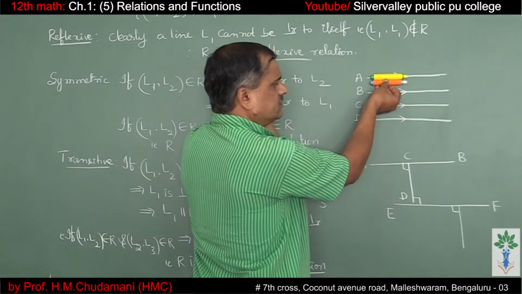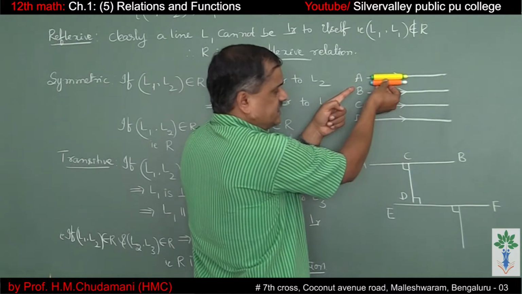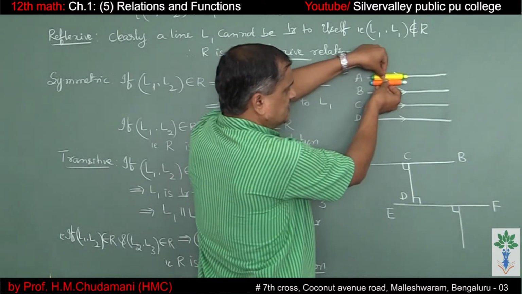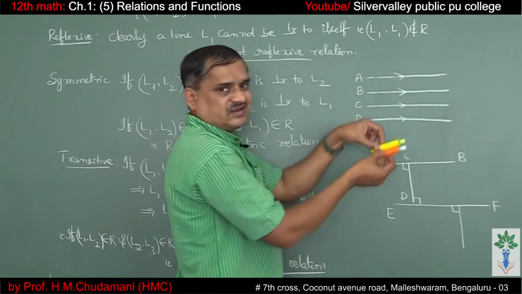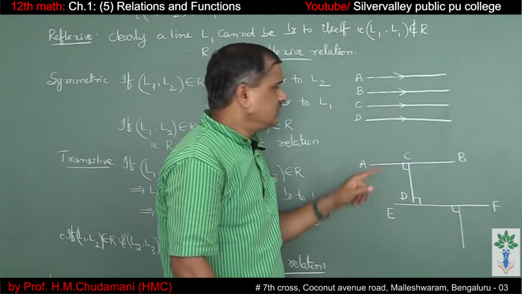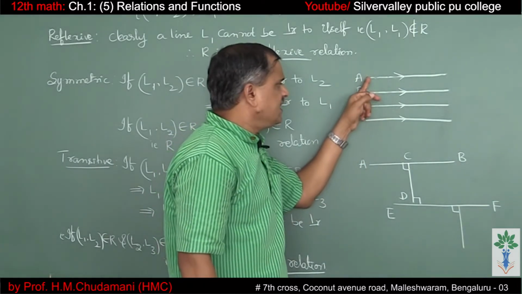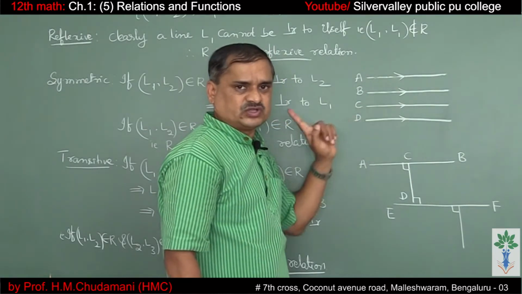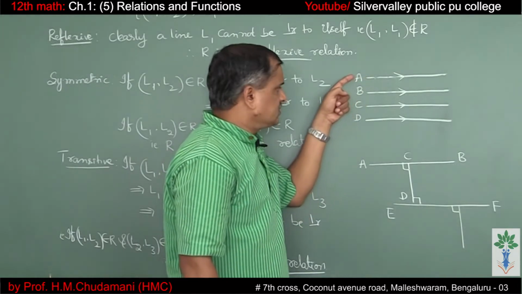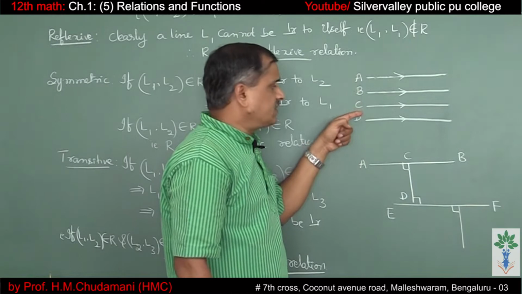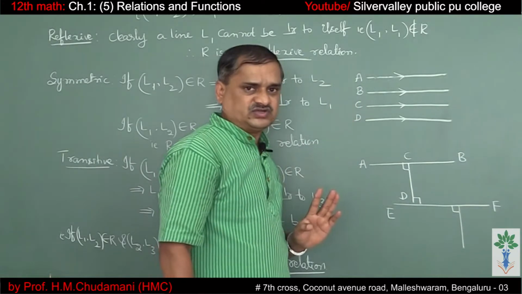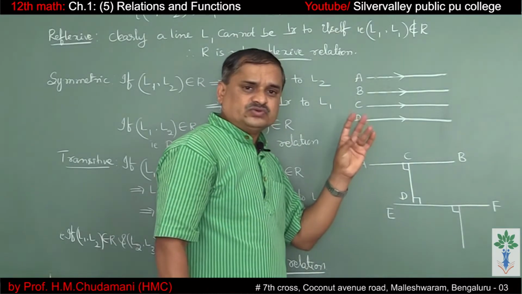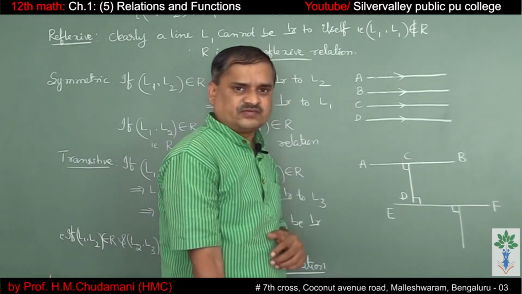Again they are parallel. In fact, even when lines coincide, we can consider them parallel. So that means the line A is parallel to itself. That means it is reflexive. To check symmetric relation, A parallel to B means B is parallel to A also. So symmetric is also right. To check transitive, A parallel to B, B parallel to C, so that A is also parallel to C. So the set of parallel lines in a plane forms reflexive, symmetric and transitive. Hence it is an equivalence relation.